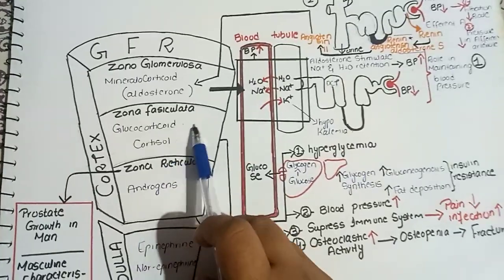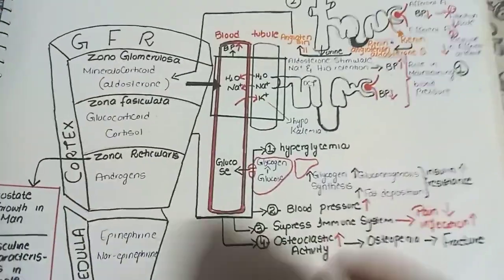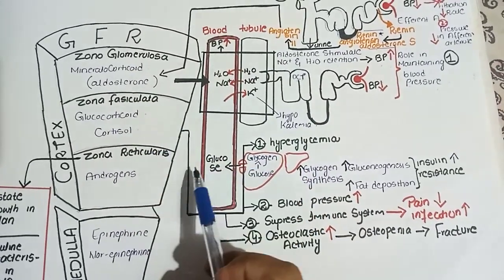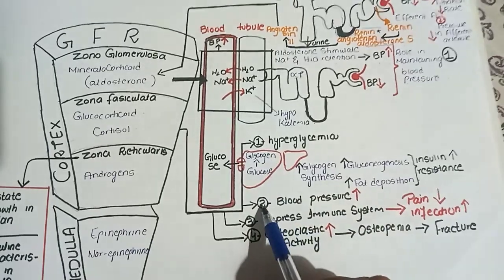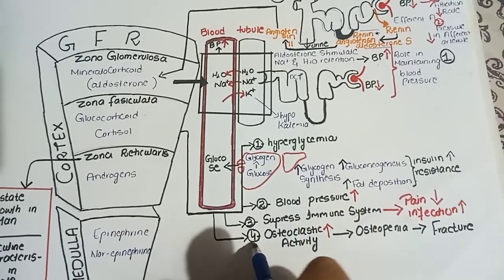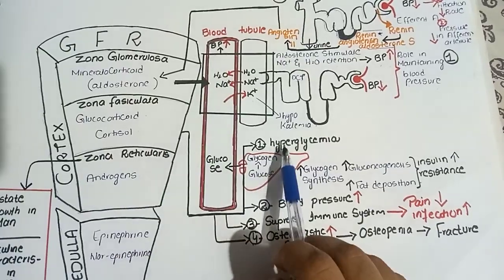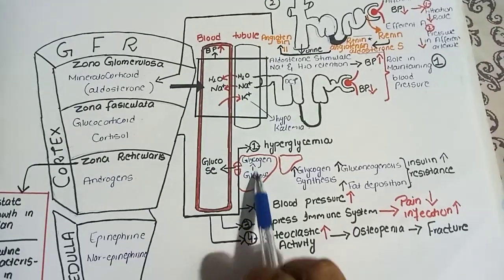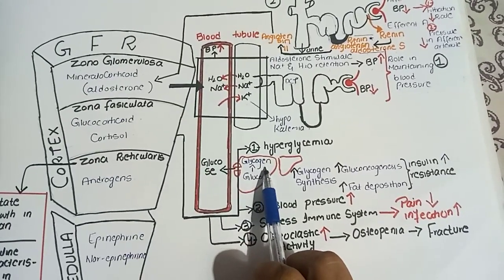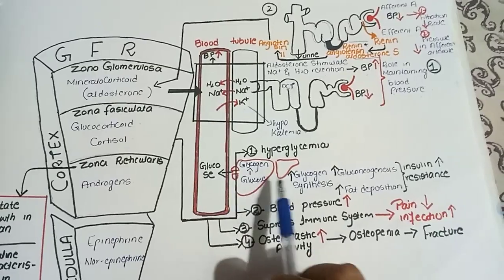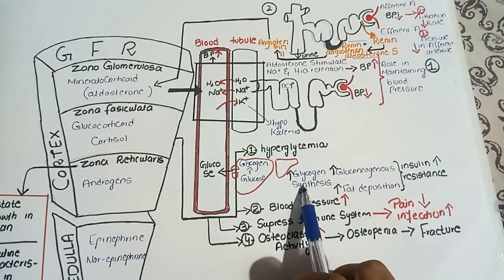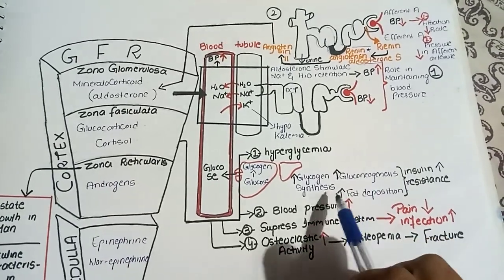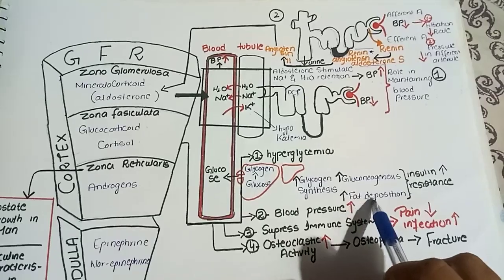Now come to the zona fasciculata. The main hormone of the zona fasciculata is cortisol, which is the glucocorticoid, and there are a total of four effects imparted by the cortisol. The first one is hyperglycemia. The cortisol increases the glycogen level within the liver, increases glycogen synthesis, increases the rate of gluconeogenesis, and also increases fat deposition.